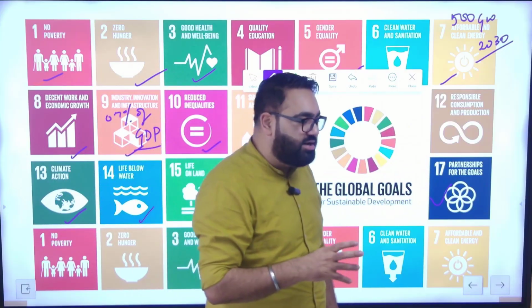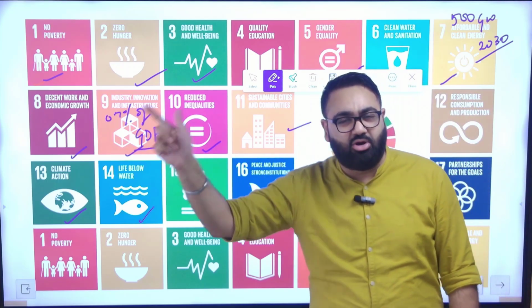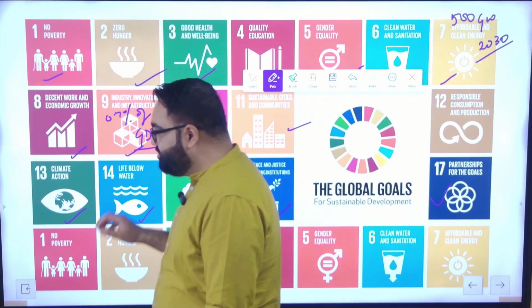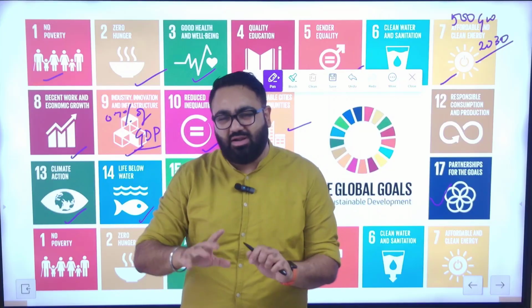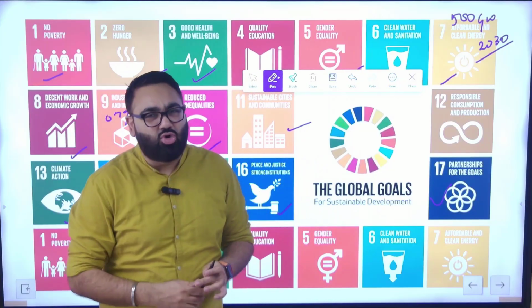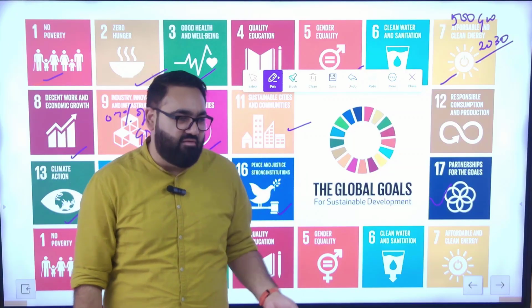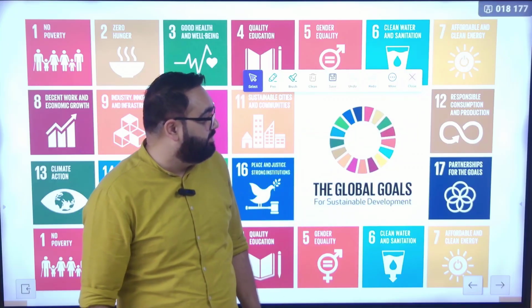Like in health, there are goals about infant mortality rate, how low it should go, and maternal mortality rate, how low it should reach. All the goals that you see, the 17 of them, have sub-components that will be too difficult, too complex to remember, but you will read this later on in your environment classes. So you do have to try and remember at least some of them.